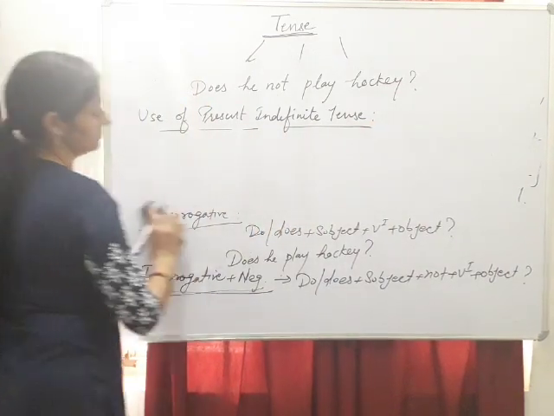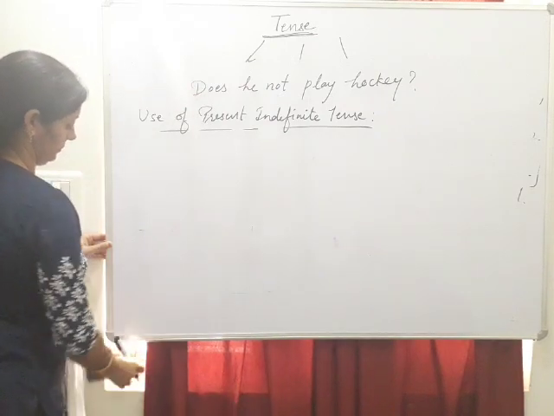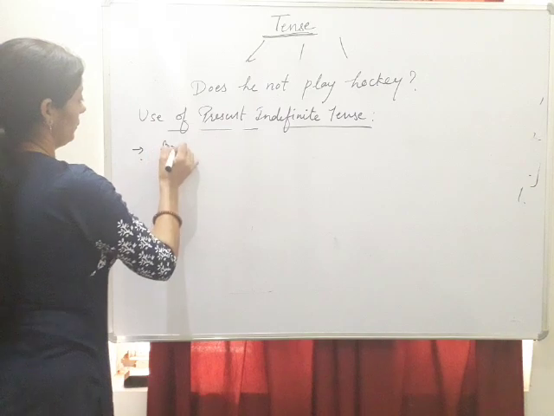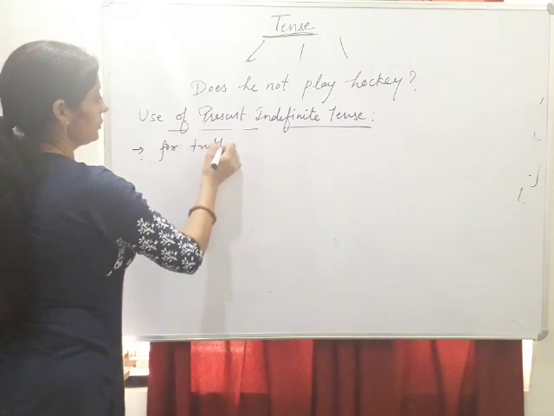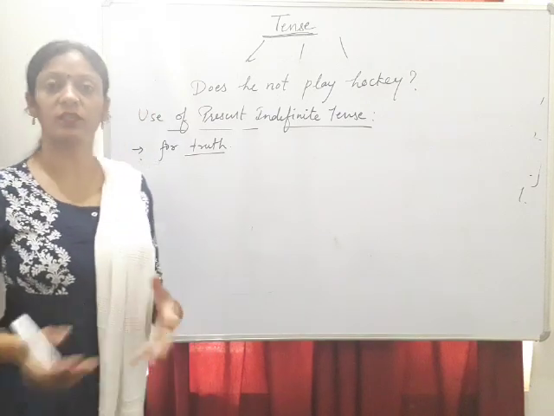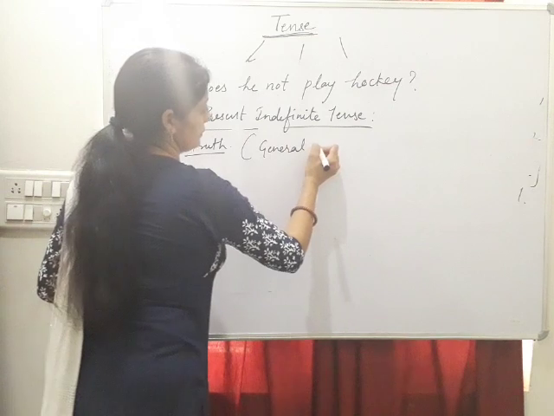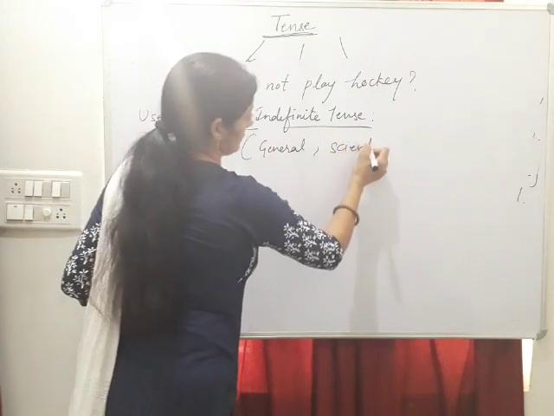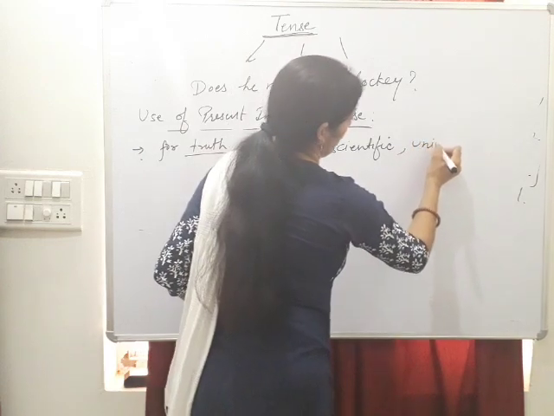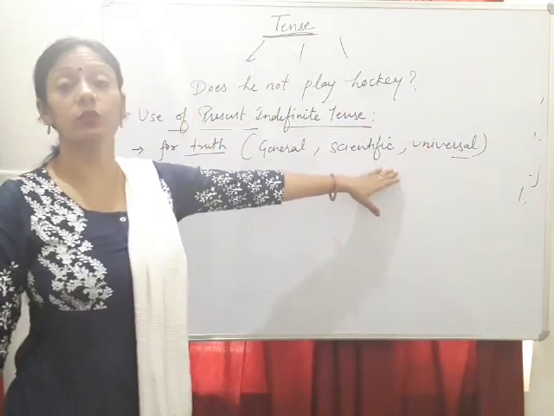First one is for truth, or we can say to express truth, whether the truth is general, scientific or universal. Universal, it means related to universe.